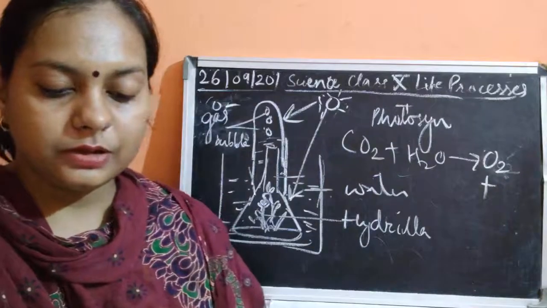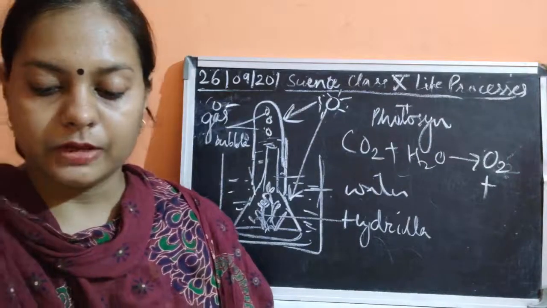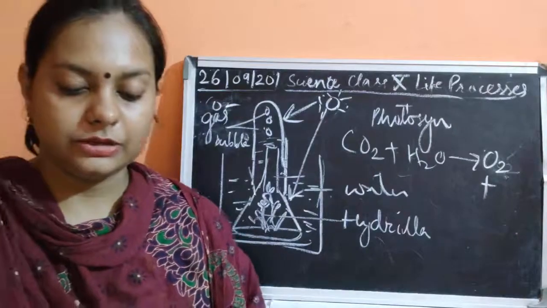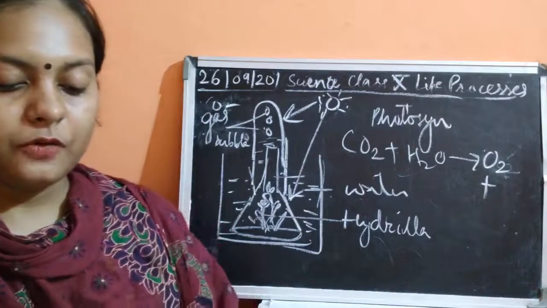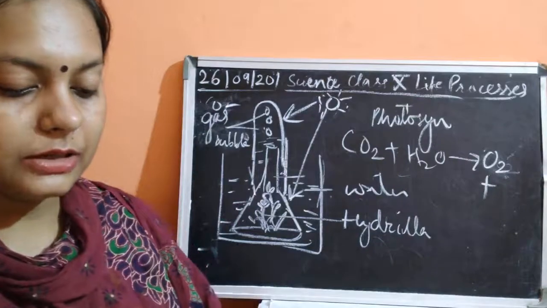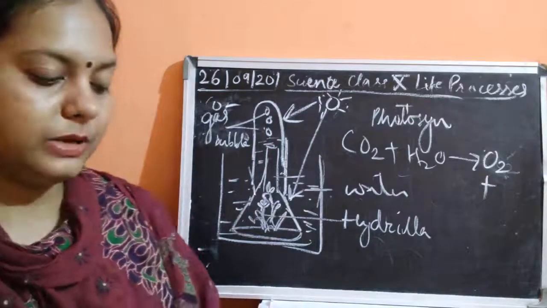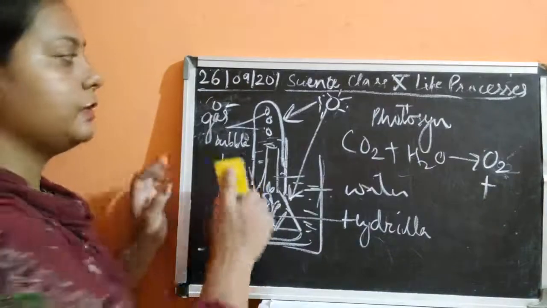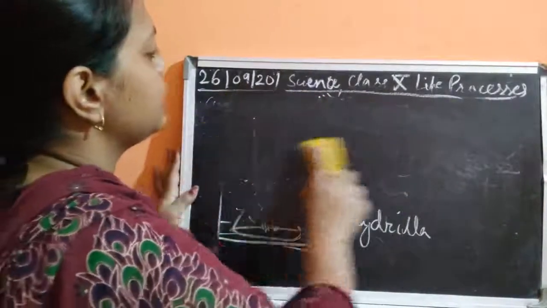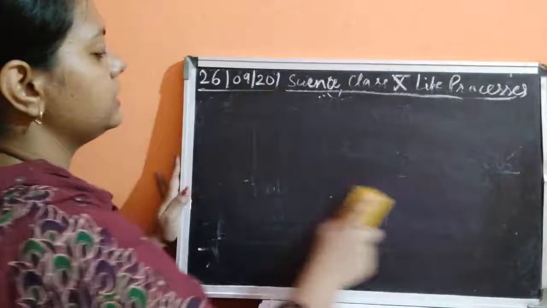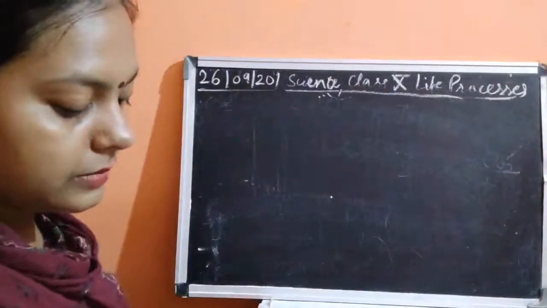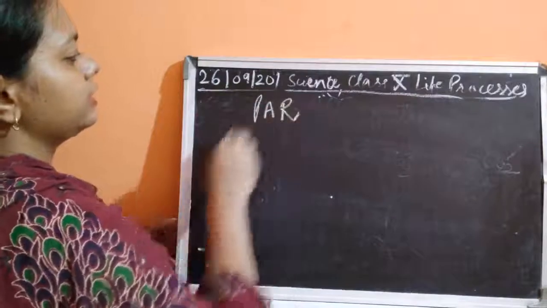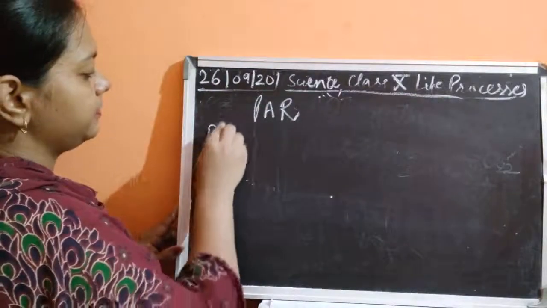Then the next is about light. It is a source of energy for photosynthesis. Light is a visible part of electromagnetic radiation. It has a wavelength of 390 to 760 nanometers. Photosynthetically active radiations are there, that is PAR. Please remember that in light also, complete light is not responsible for photosynthesis, children. There is a part of light which is active, known as photosynthetically active radiation. So this is known as PAR.